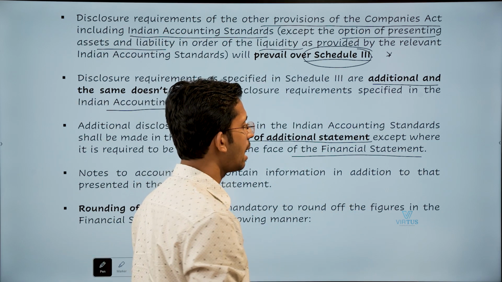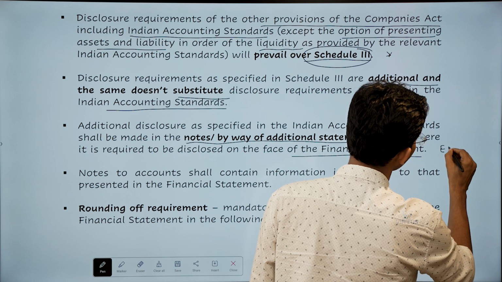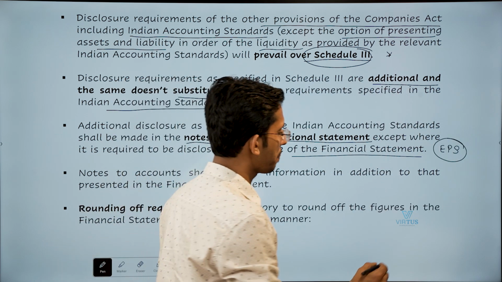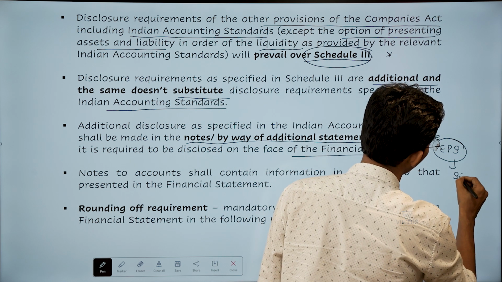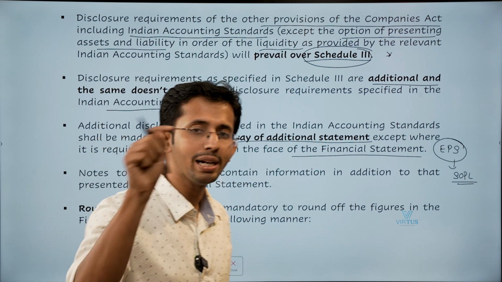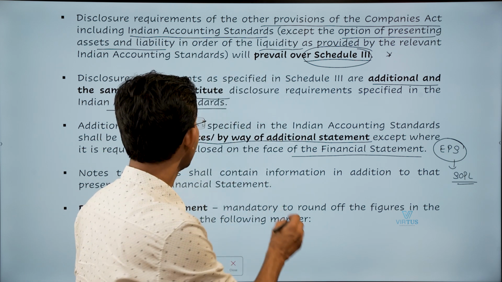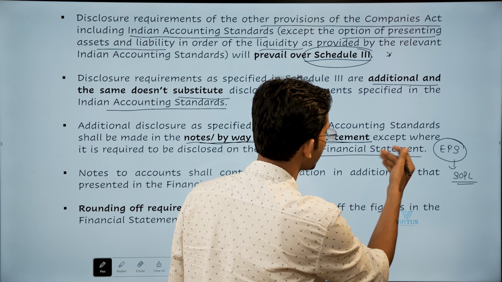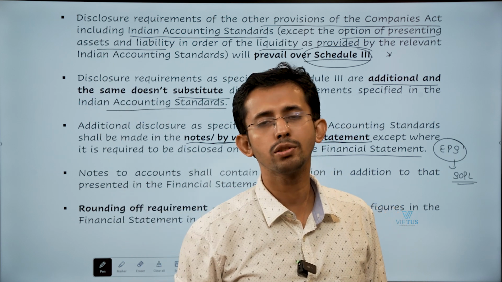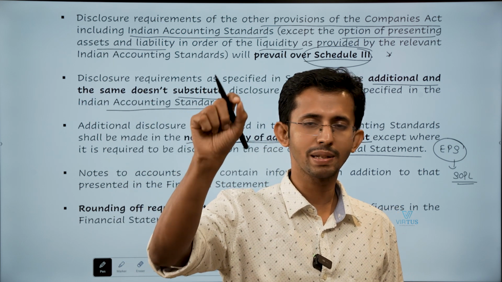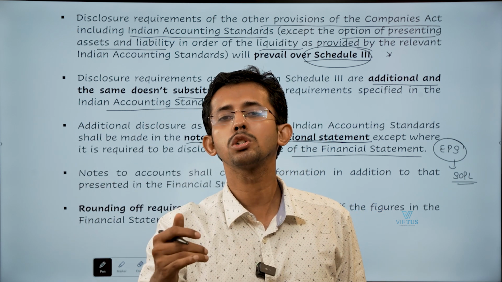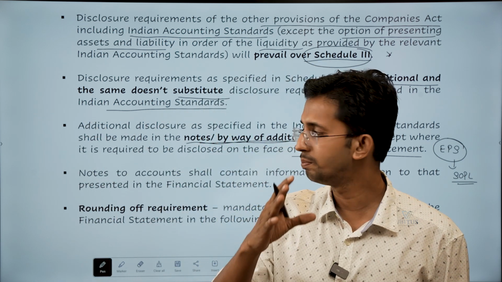For an example, take the EPS presentation. The standard says that the EPS has to be presented on the face of the statement of profit or loss. So you have to show it there, but the calculation of EPS can be shown as a note or by way of additional statement to the financial statements. So if there is a requirement to show it specifically on the face of the balance sheet or profit or loss account, you have to show it there. If there is no such requirement, then you can show it even in the notes on accounts. I hope that is also clear to you.